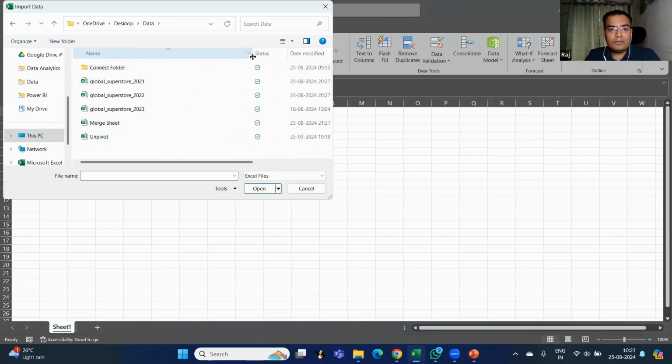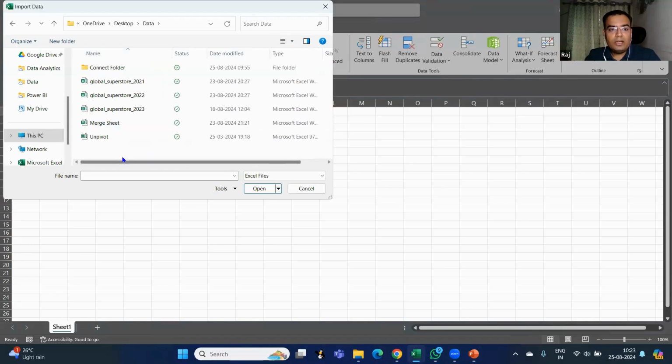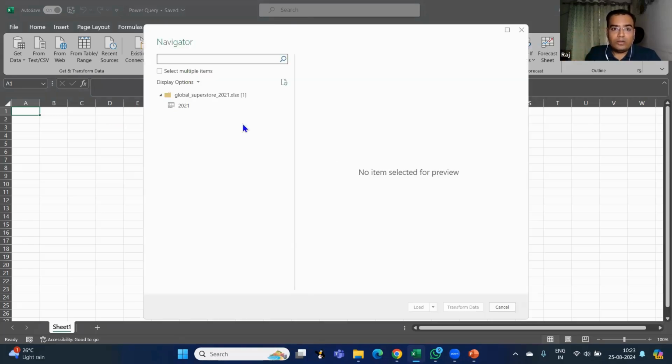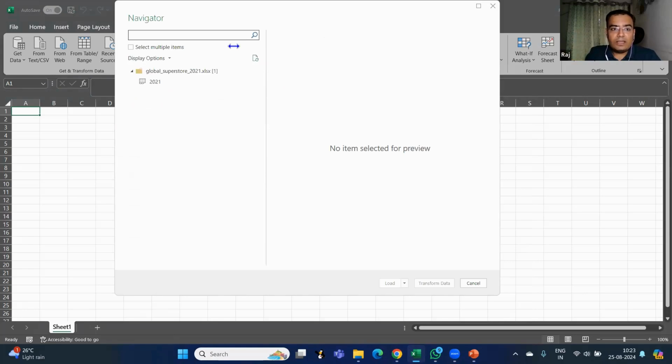And here, if you can see, all the Excel files will only be visible. There would not be any CSV file or any other file that would be available. Right now, I'm selecting an Excel file. So let me just select this file, import. So see, right now I am creating a connection. This is what we call creating a connection in Excel. Okay. So see, this is a navigator bar.